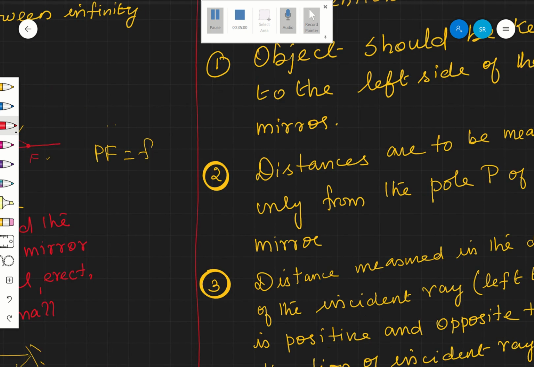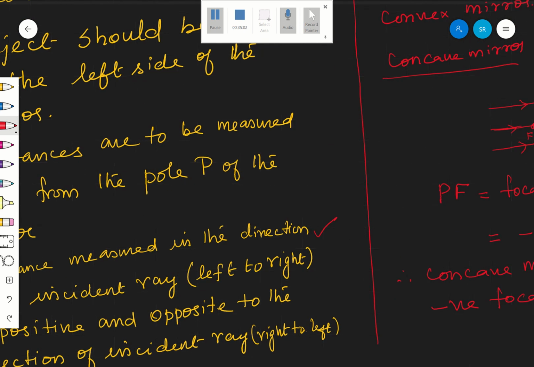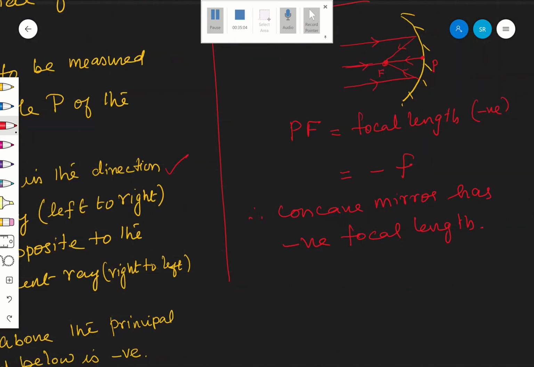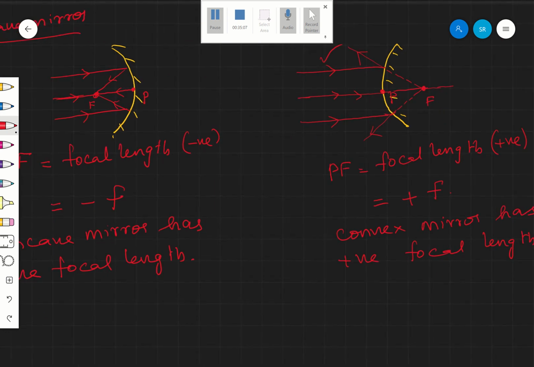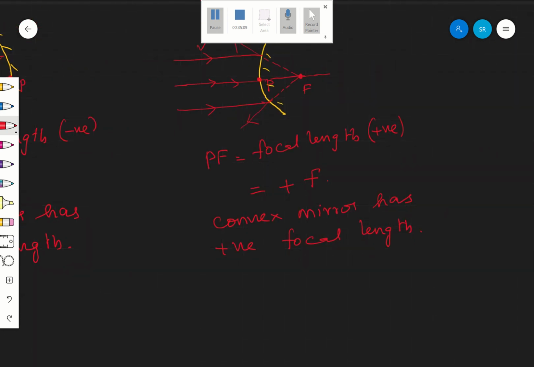Now I am going to give names to the object distance and image distance. You know what a focal length is.